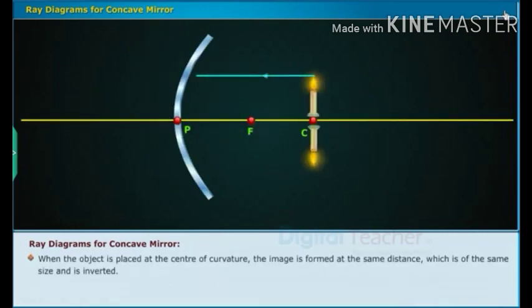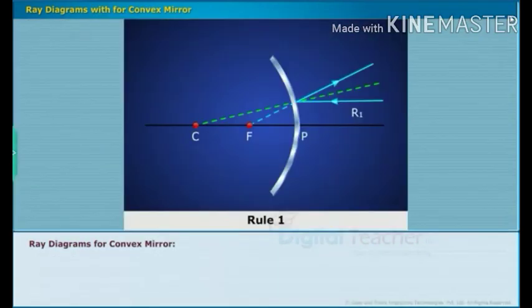When the object is placed at the center of curvature, the image is formed at the same distance, is of the same size and is inverted.